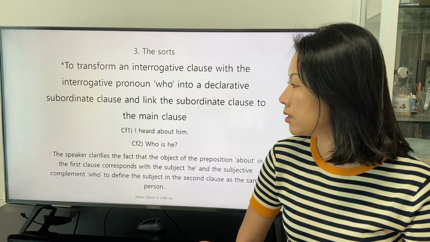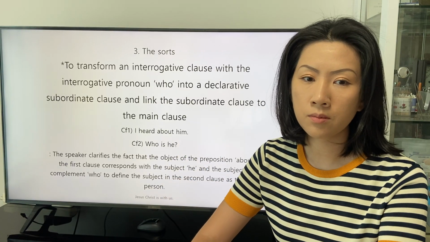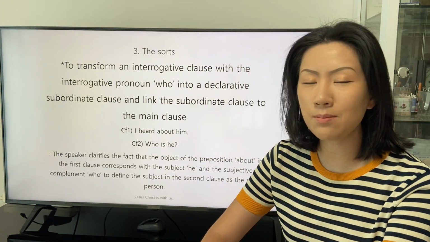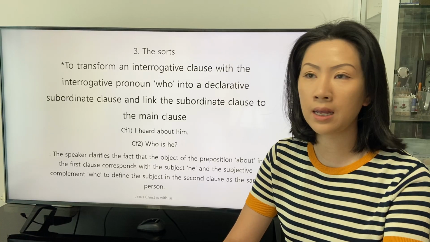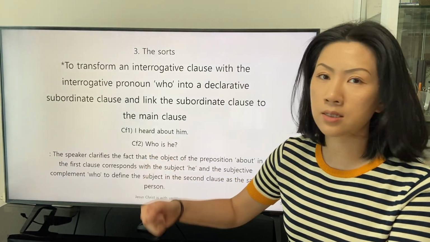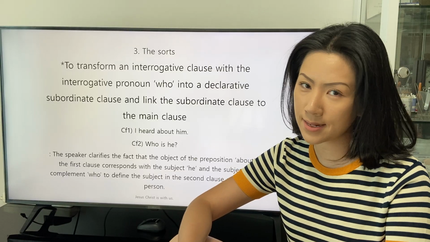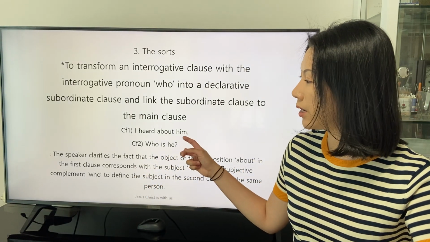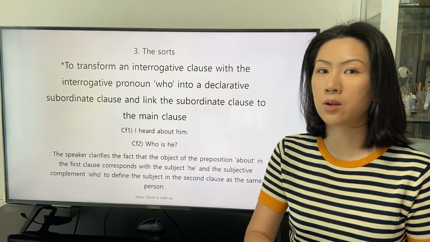There are two sentences. The first one seems like to be the main clause: I heard about him. And the second one is the interrogative clause that seems like to be the subordinate clause, to be linked by the pronoun who as the subordinating conjunction.